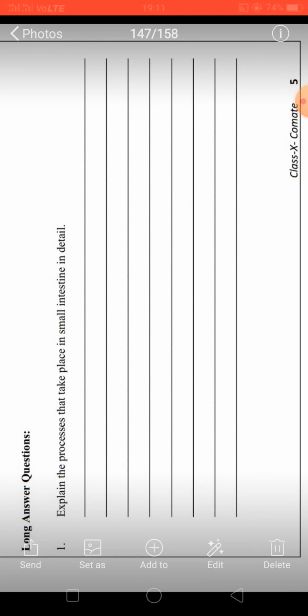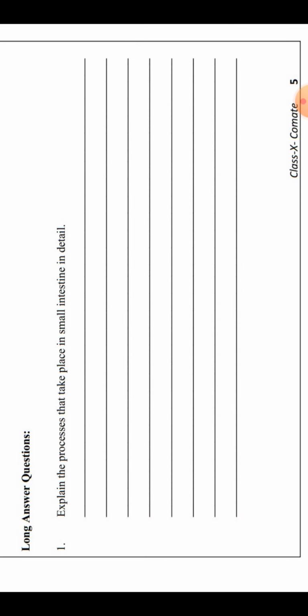Now the small intestine gets secretions from 2 glands. Which are those 2 glands? Pancreas and liver. The liver secretes bile, which is a greenish yellow liquid and it is stored in the gallbladder. Now this bile is alkaline and it contains salts also, which help to break the fat present in the food.